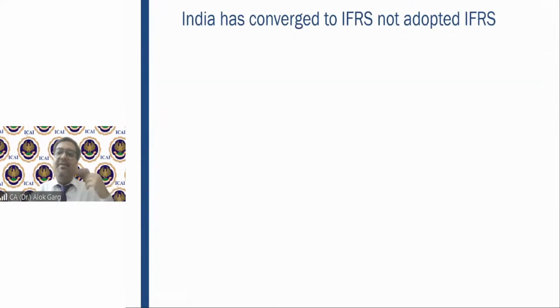Now coming to the Indian regime. Sir, we understood that IFRS are the global standards. This was the structure, right? And you told us 80% of the countries are using IFRS. Sir, how does India become part of that 80%? I'll discuss it.